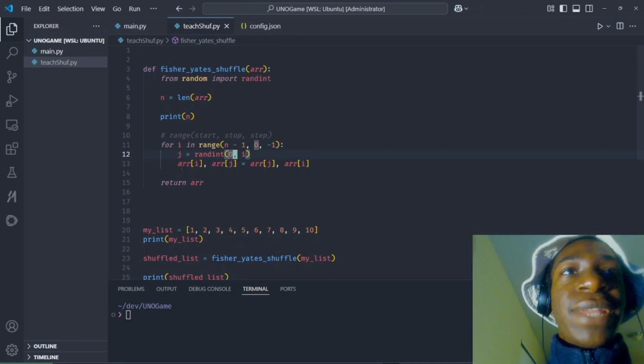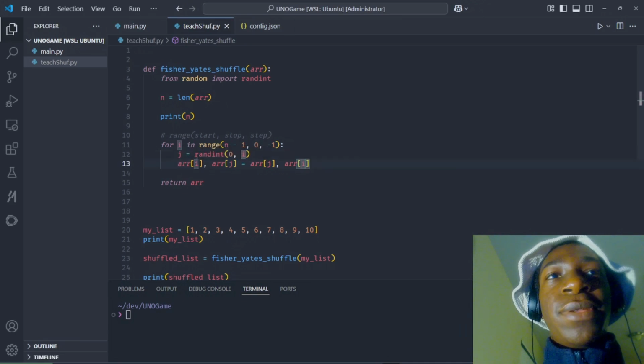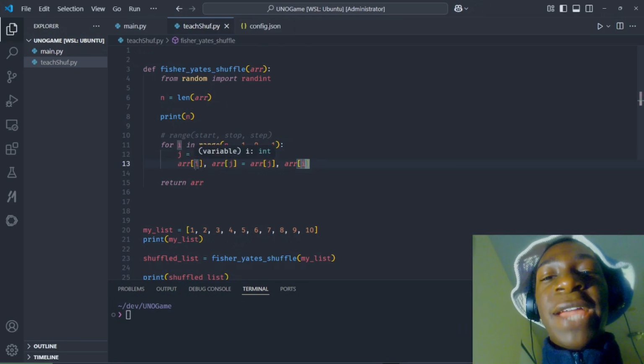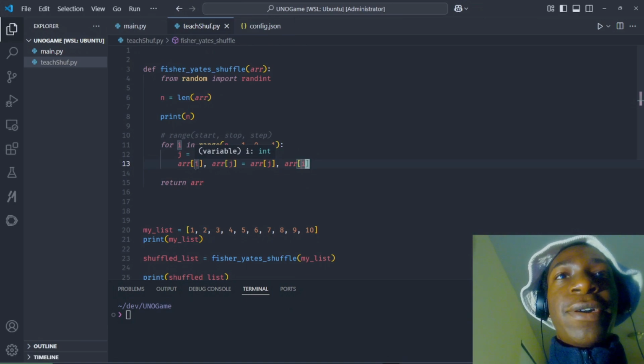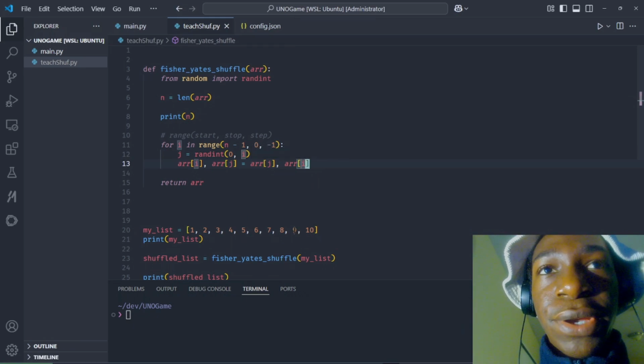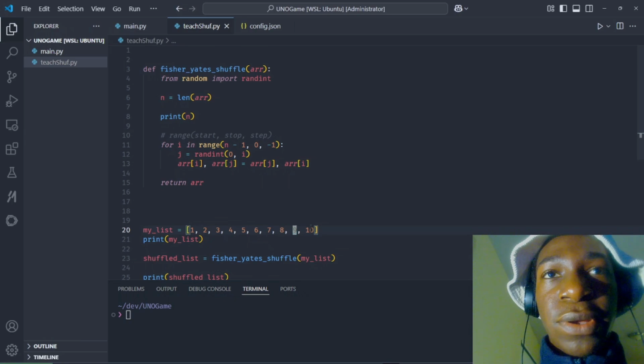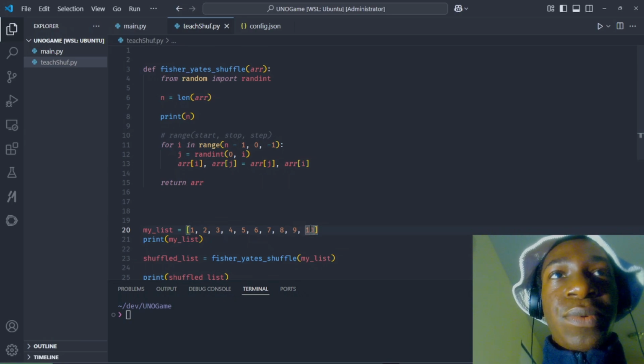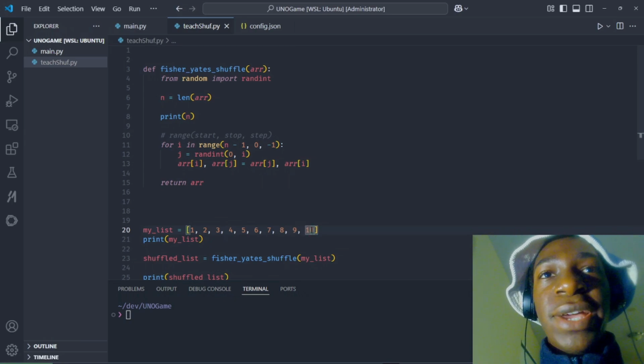And then after that's when we come to the concept. What this whole expression means is that we want to swap the last item in the list with the randomly selected item. Basically, let's say we start at 10.